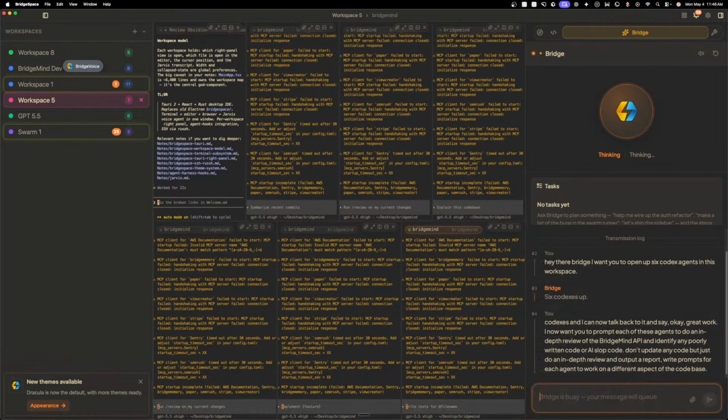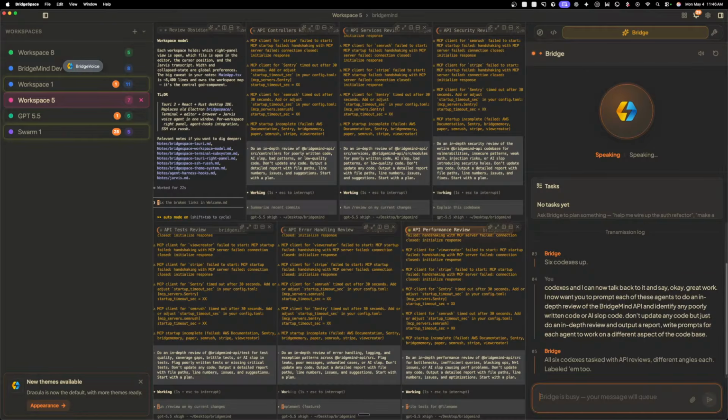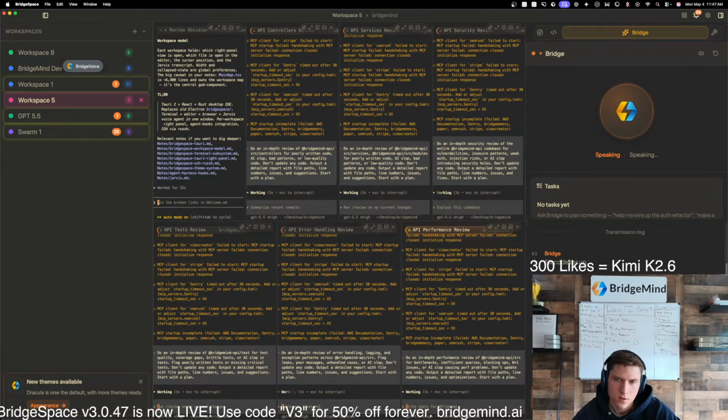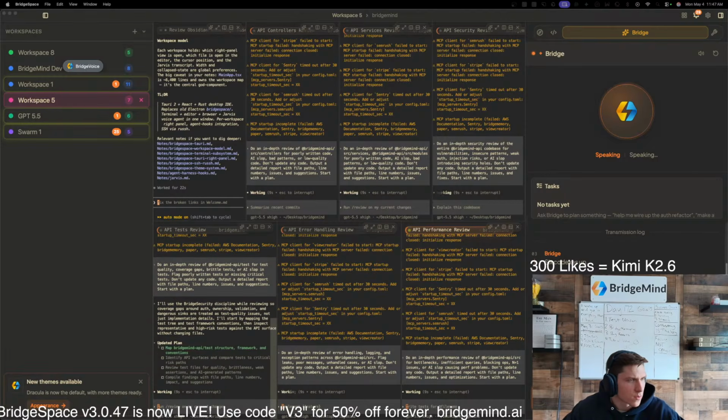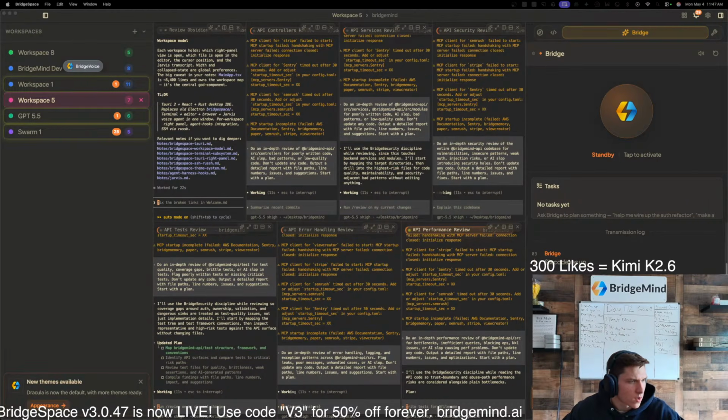I'll let you guys watch how it works. It's gonna be able to prompt each of these agents. It's actually really cool. So it's thinking. So there our prompts go. All 6 Codexes test with API reviews, different angles each. So that's how that works. It's pretty cool.